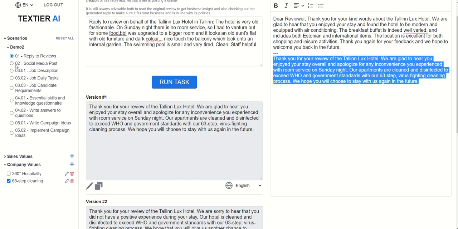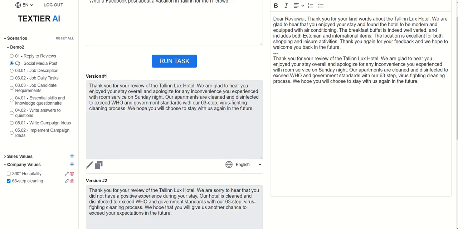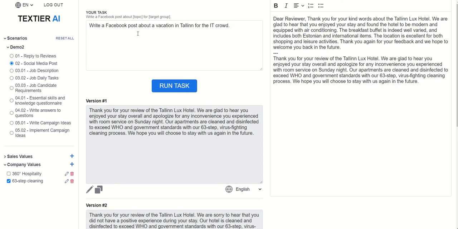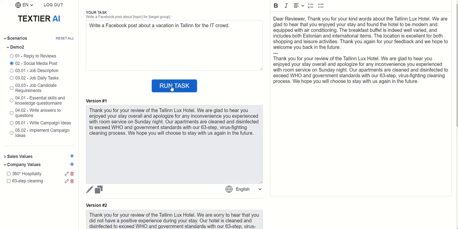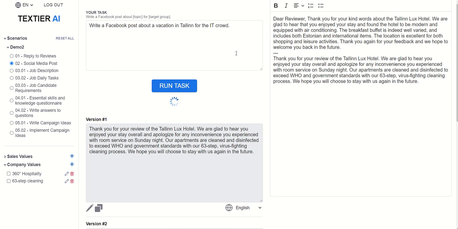Now, let's look at the second task, social media posts. So let's say we want to attract new customers. Maybe it's the IT crowd, maybe we want to invite them into Tallinn so that they would spend time in our hotel. So we would write the Facebook post about vacation in Tallinn for the IT crowd. Let's remove this as well and run this task.